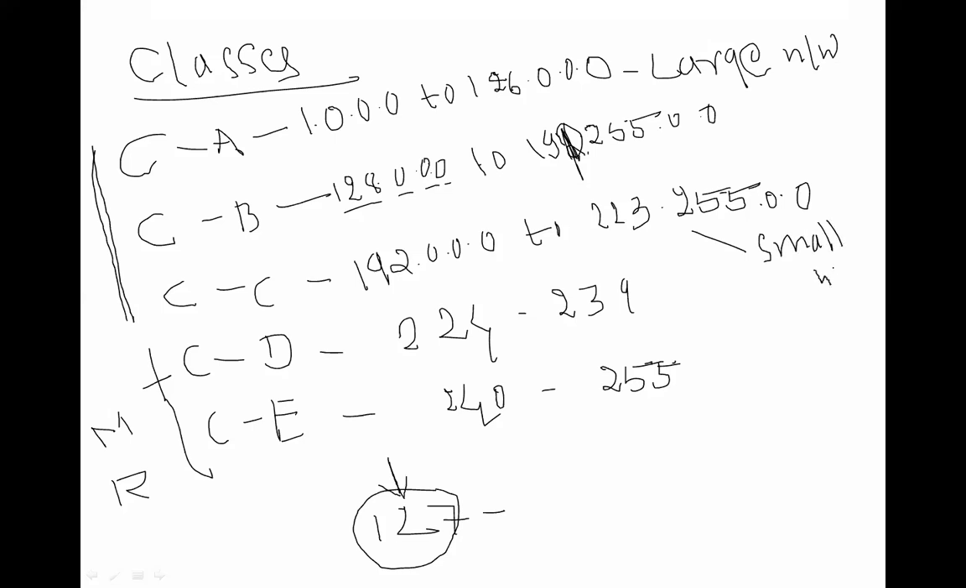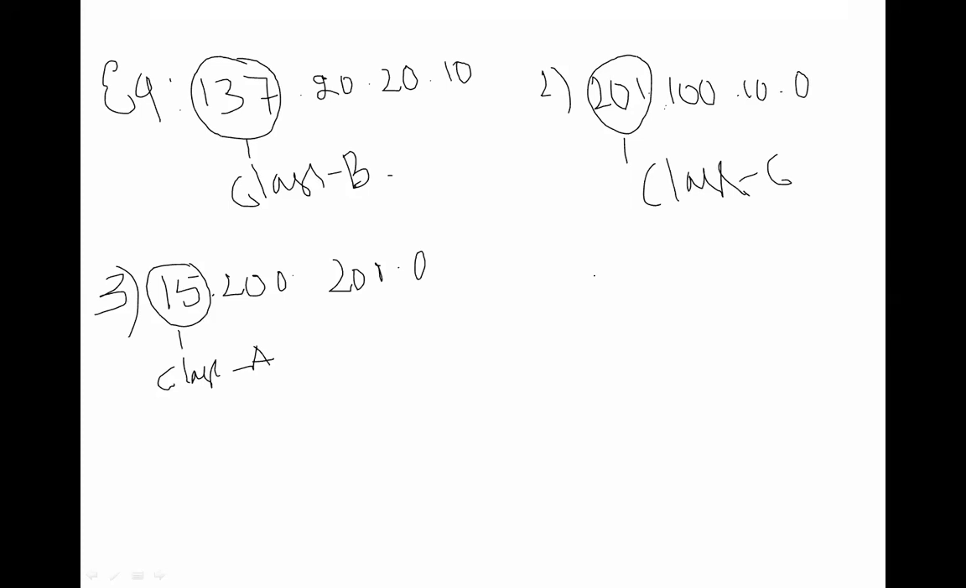Write this down if you want. This one is very, very important. Class A can be used for large networks and Class C can be used for small networks. This is how you are going to find out the class of a particular IP address which you are going to see.